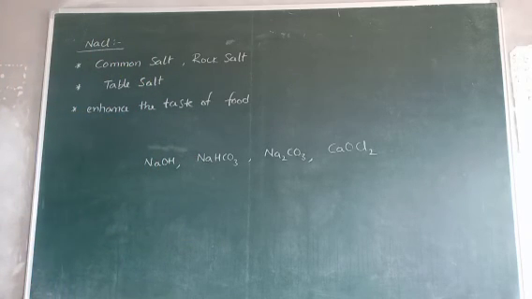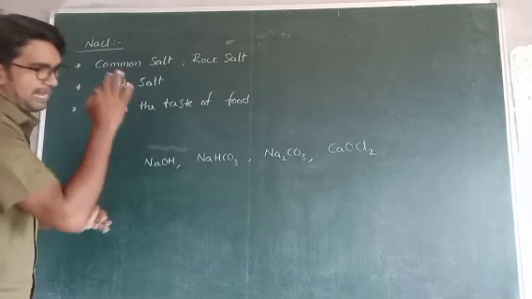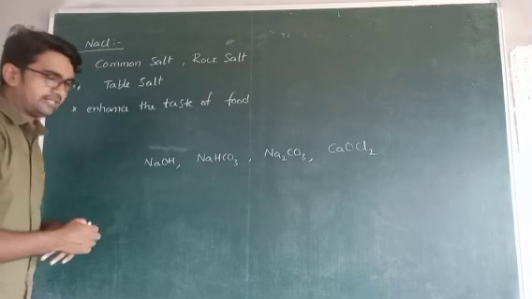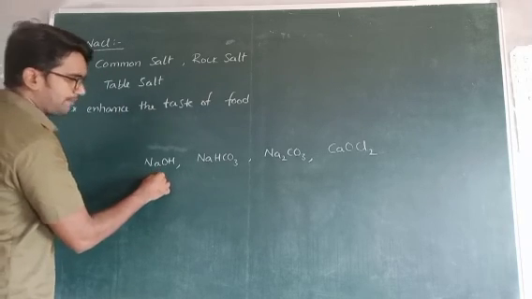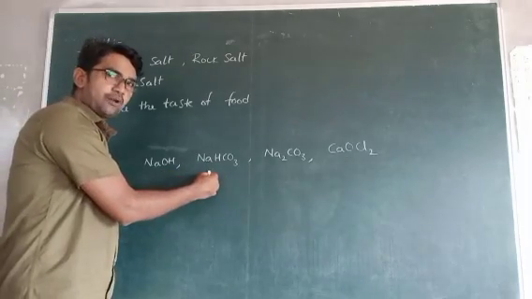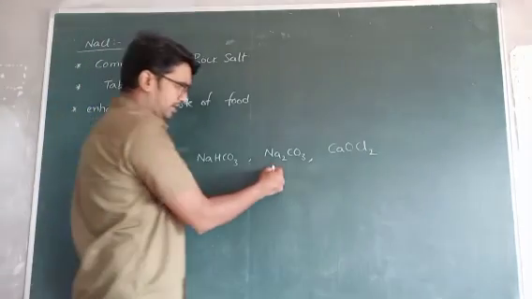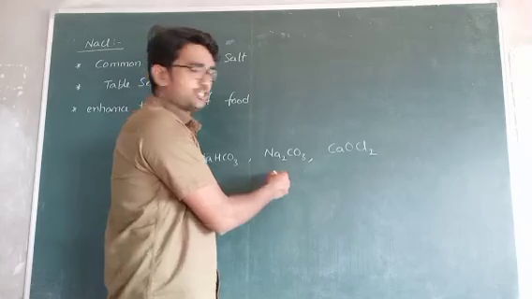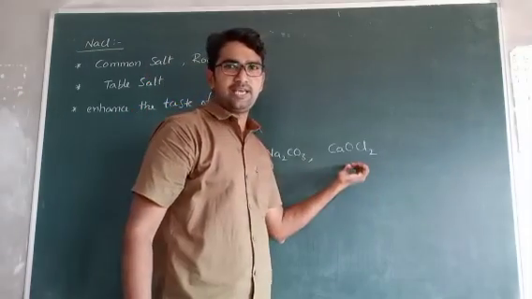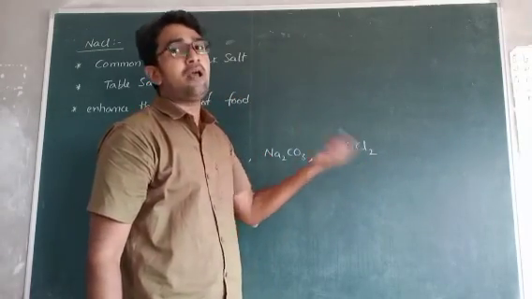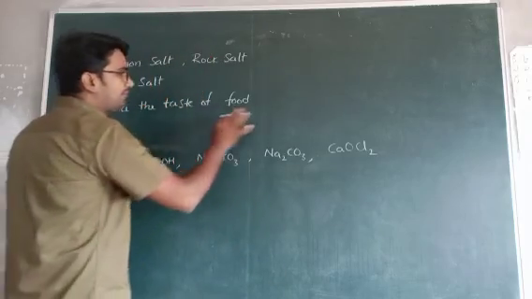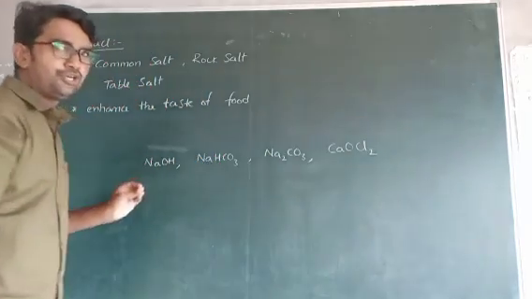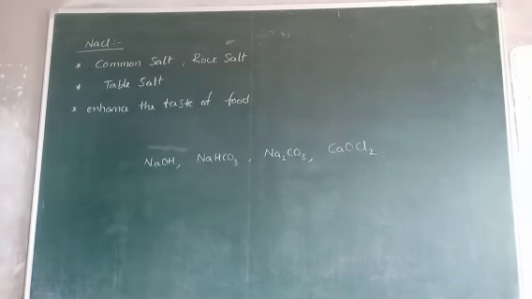Okay, and also it is the main raw material for the preparation of sodium hydroxide, sodium bicarbonate or baking soda, sodium carbonate or washing soda, and CaOCl2 or bleaching powder. For the preparation of these types of compounds we use NaCl, right?